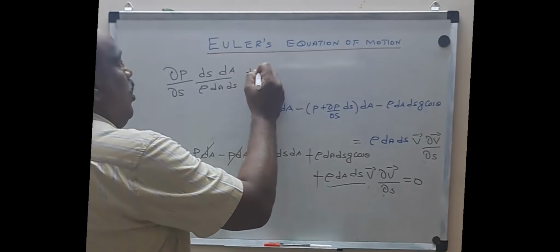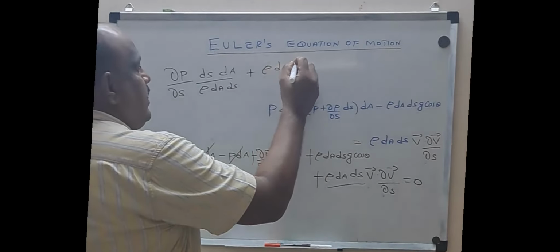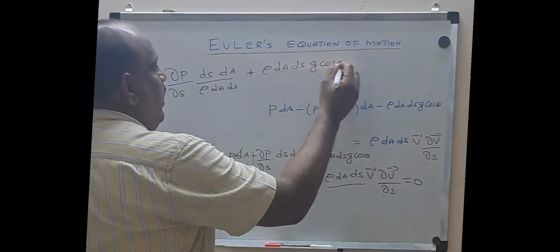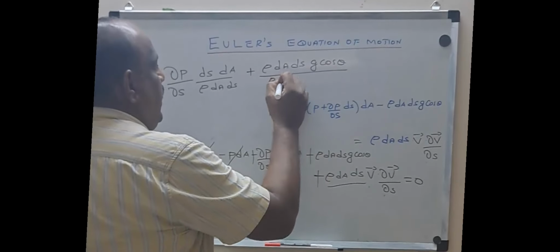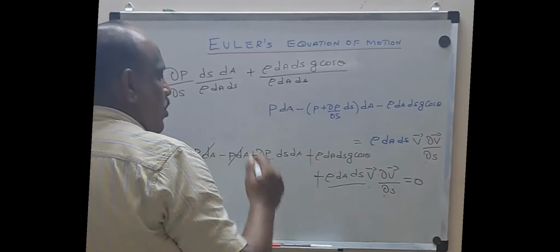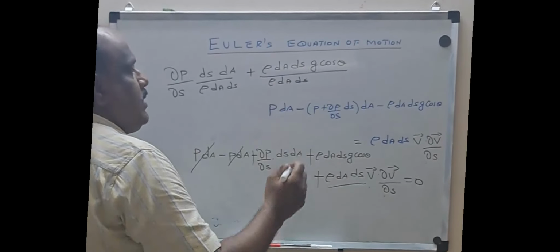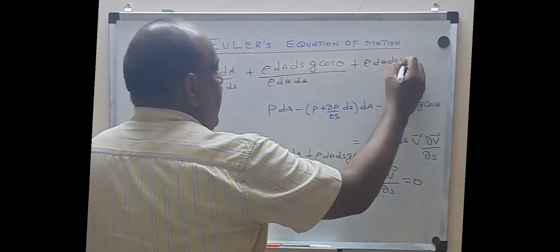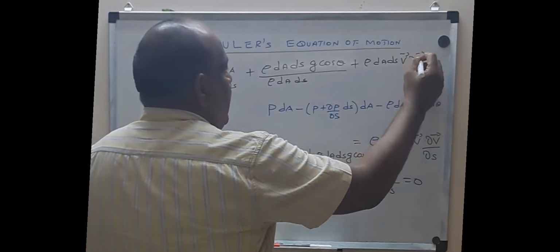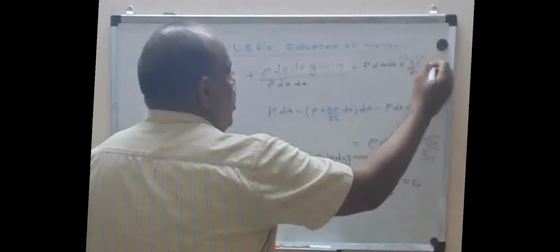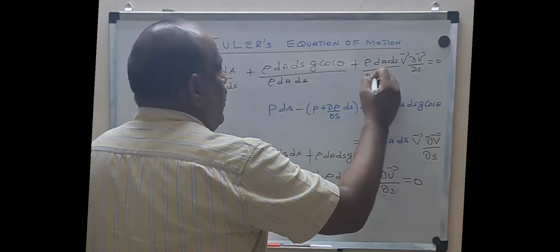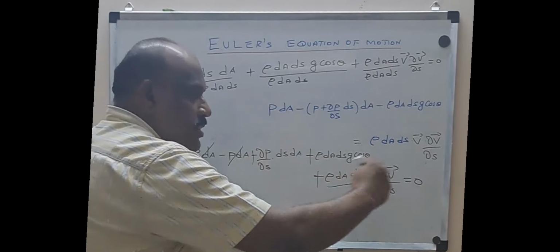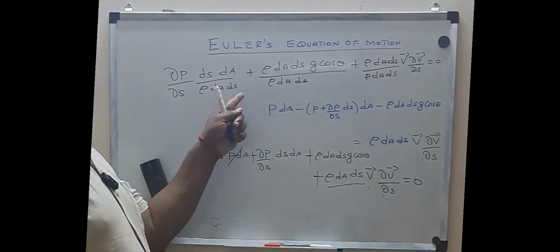Plus rho into dA ds into g cos theta, divided by rho into dA ds. Plus rho into dA ds v into dou v by dou s equal to 0. Divide this term also by rho into dA ds. So I am dividing all terms, both in the left hand side as well as the right hand side, by rho into dA ds.